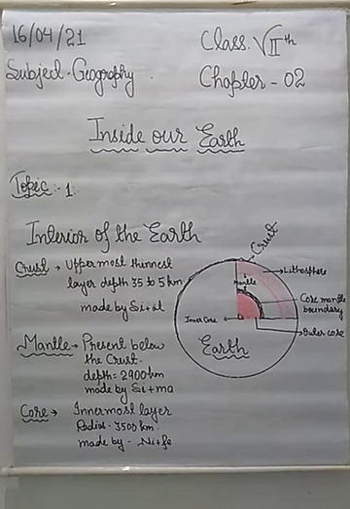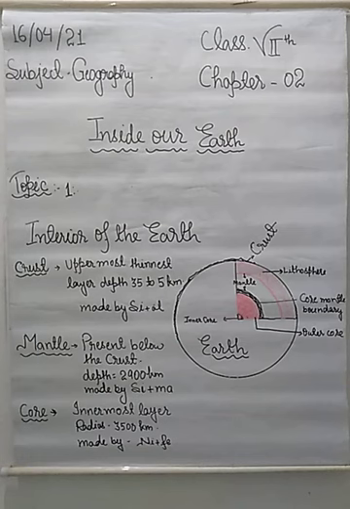But if we want to go there, then we would have to dig a hole about 6,000 kilometers just below the ocean floor to the center of the earth. Alright, but it is impossible. We cannot reach there. Temperature is too high and pressure is also too much.